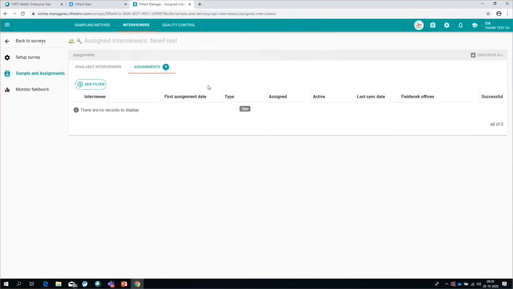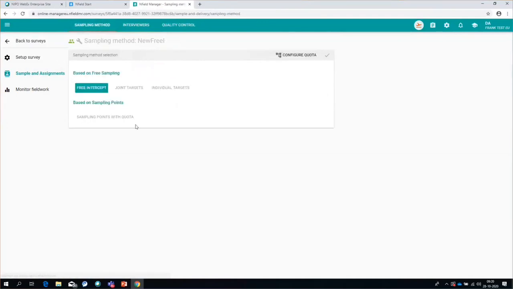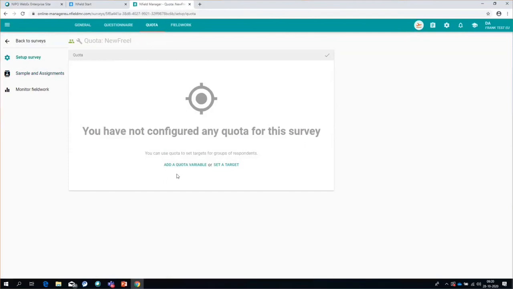And now I don't have any assignments anymore. And if I now go back, and I don't have any work already started on this one, and go back to sampling methods, I can actually change the joint targets and an individual target can come, provided, of course, I have a quota. So let's go to the quota setup page.